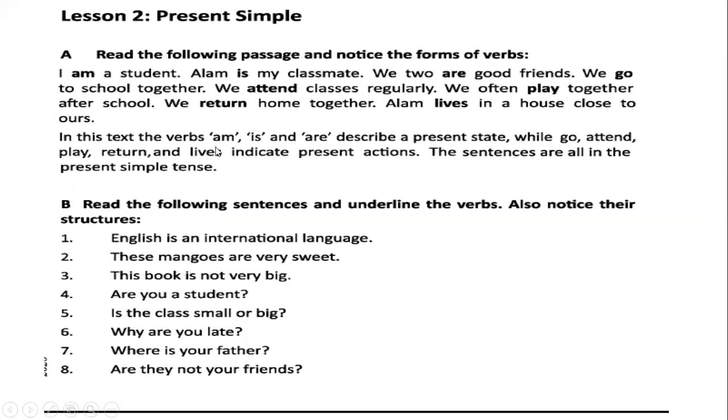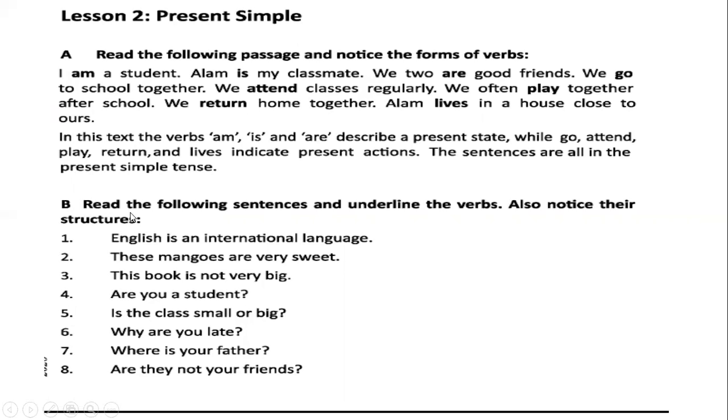Here you see some verbs, am, is, and are, that describe a present state. I am a student. Now I am a student. It is a present state. Am, is, are, was, were are called state verbs. And you see here go, attend, play, return, lives. These verbs indicate present actions, so these verbs are called action verbs. The sentences are in the present simple tense. Is it clear to you?